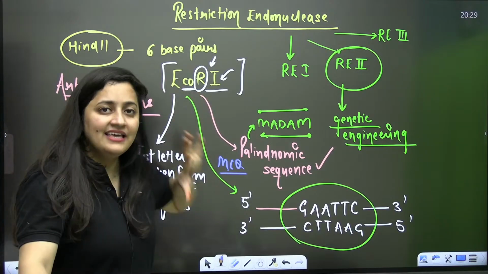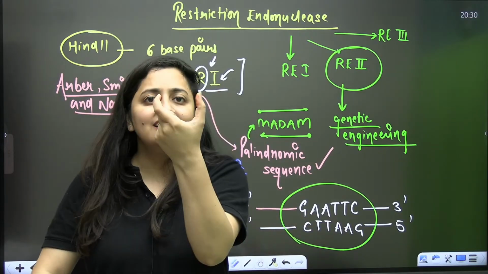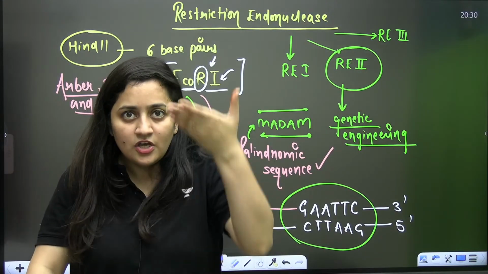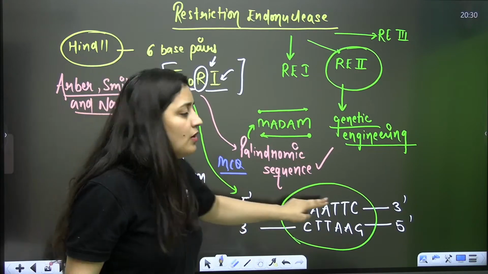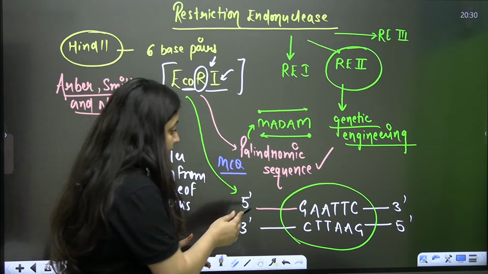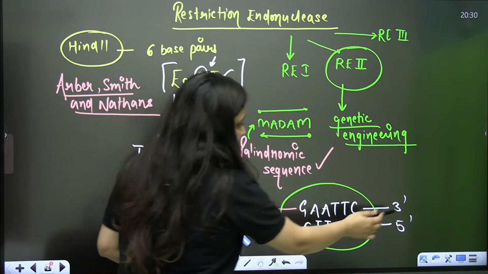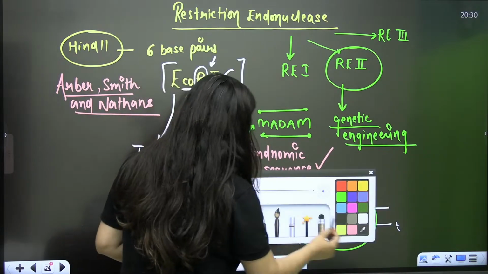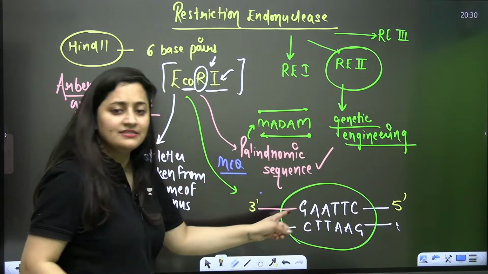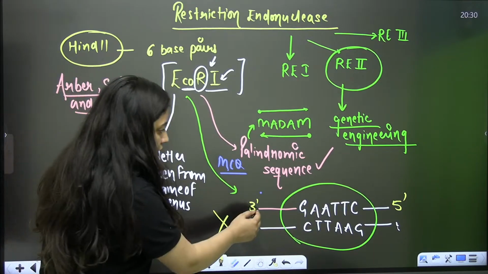Sometimes in the paper, they can ask you this question in this way: EcoRI recognizes which palindromic sequence? So they will give you the sequence, and you should know about this sequence. One common mistake that students make is that they do not focus on 5' and 3'. If it is written like this, 3' and 5', then it is incorrect.